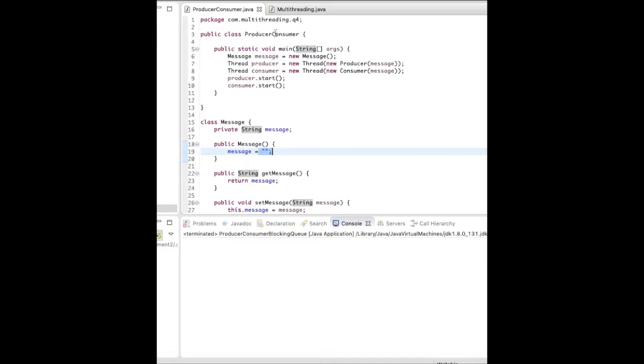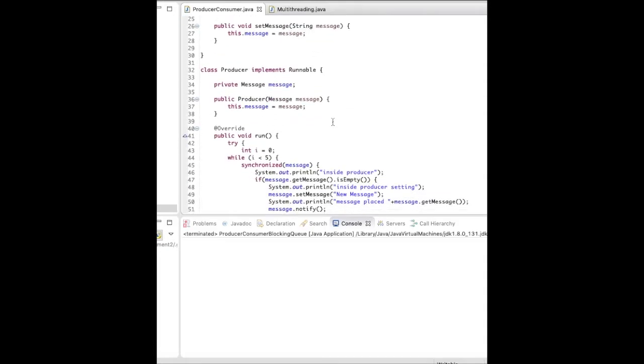So this is our main method. In the main method we have created a message class object, and there are two threads, producer and consumer, and then we just start them, consumer.start and producer.start. In the producer and consumer we are passing this message object. That's why this message is shared between these two. So we have to take care that data should be consistent, so that it should not happen that one is updating, one is deleting, and while reading data gets lost. Now let's see the producer and consumer classes which we should implement for this.